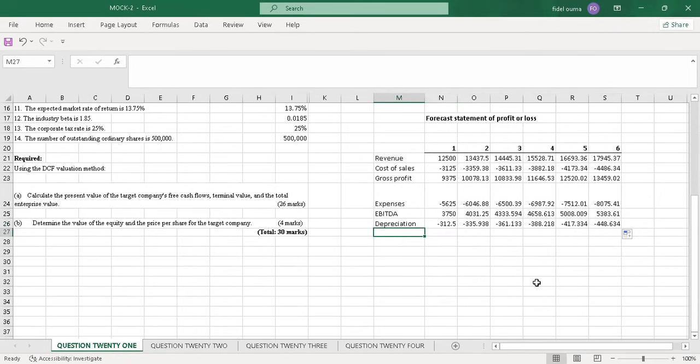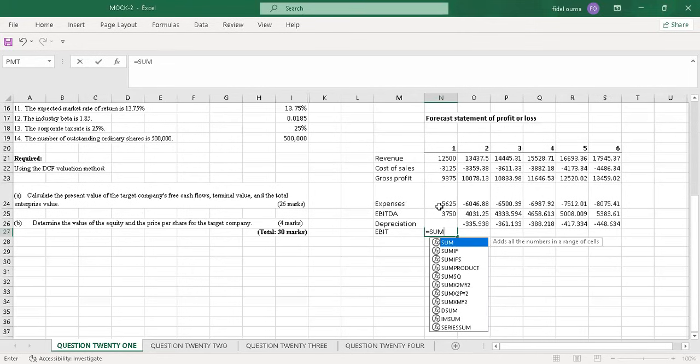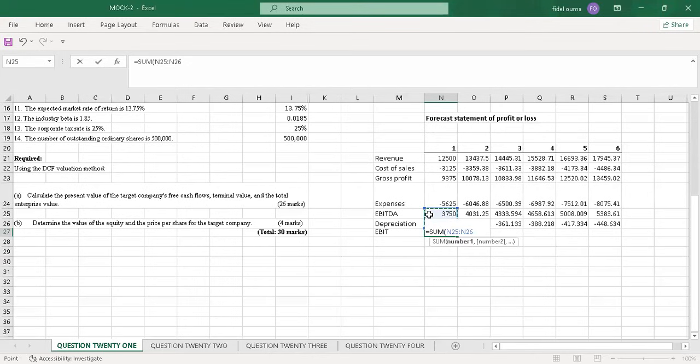Next we'll have earnings before interest and tax, EBIT, which will be the difference between EBITDA and depreciation. So I'll just sum these two and drag.